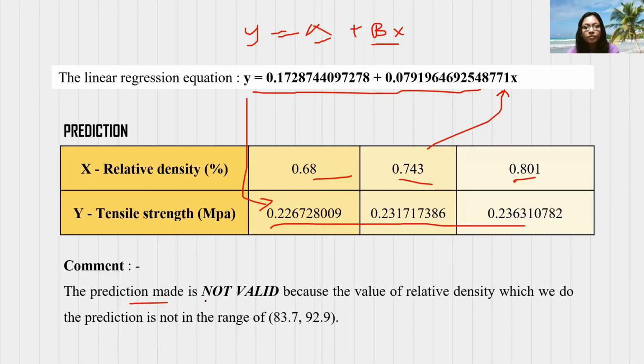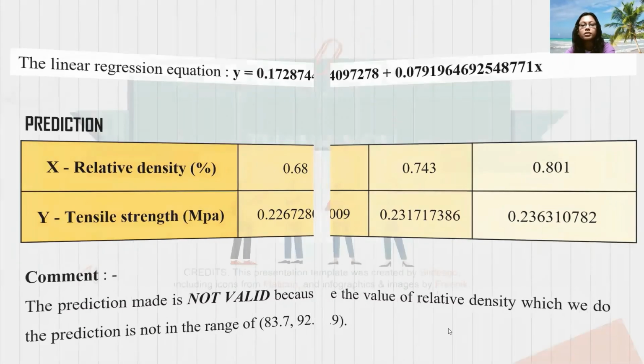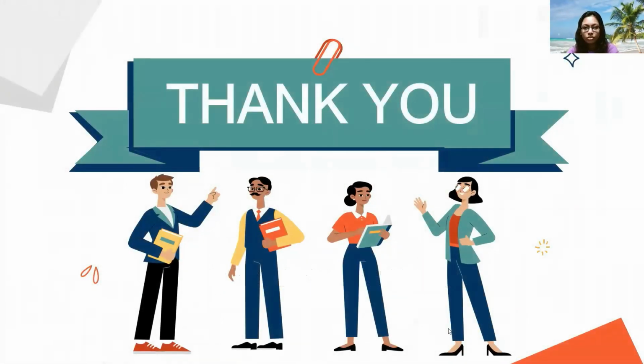The prediction made is not valid because the values of relative density for which we do the prediction are not in the range of 83.7 to 92.9. So this is the range of the relative density from the given data. That's all from us. Thank you.